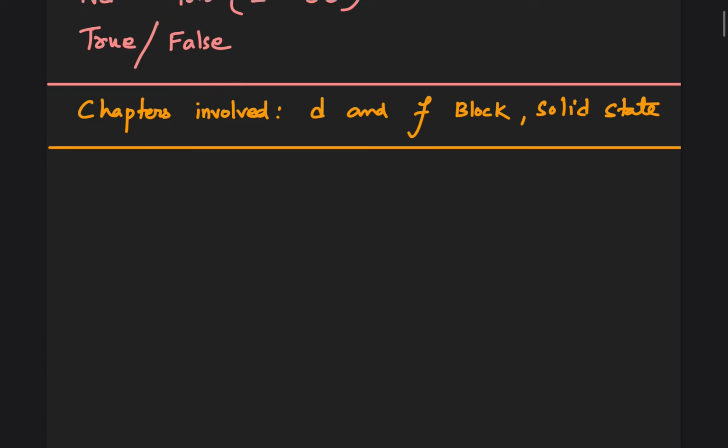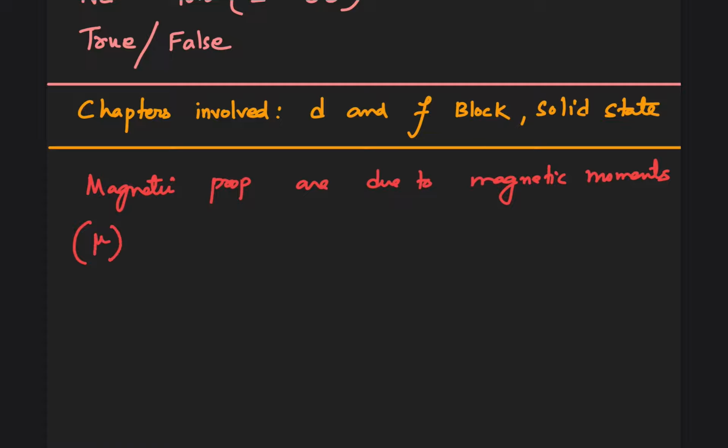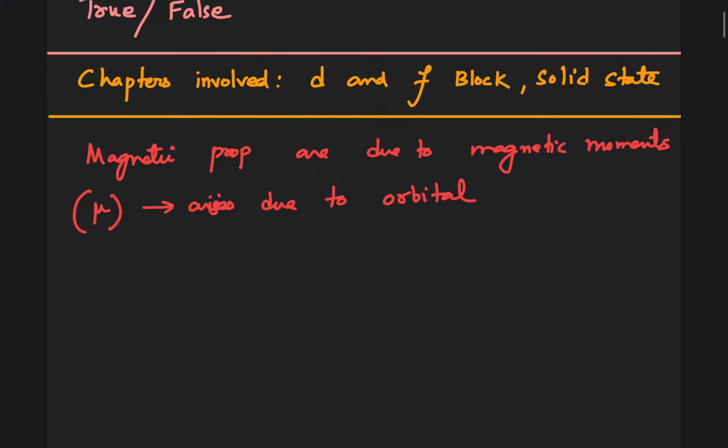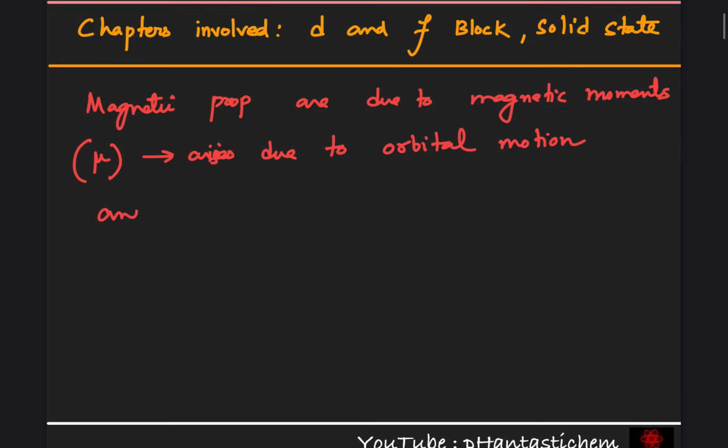So magnetic properties are due to magnetic moment, which is represented by mu, and it arises due to orbital motion and spinning motion of the electron.